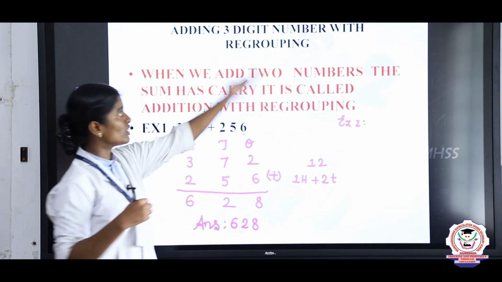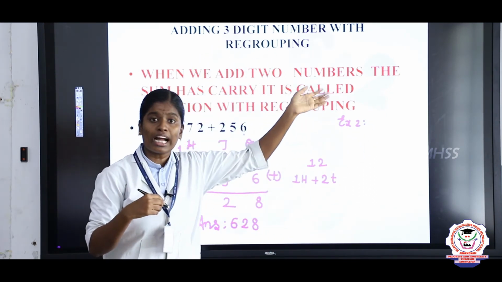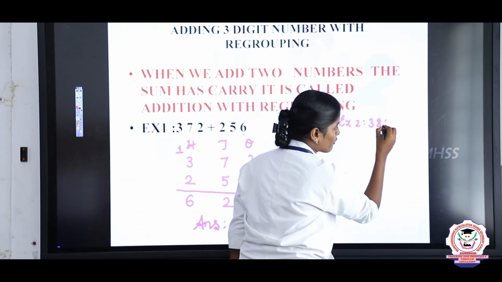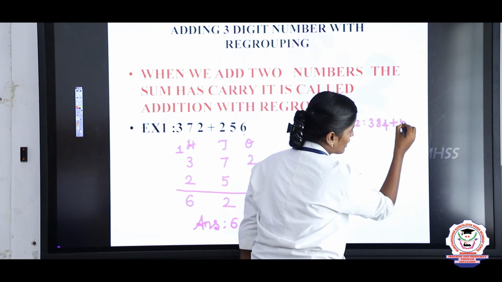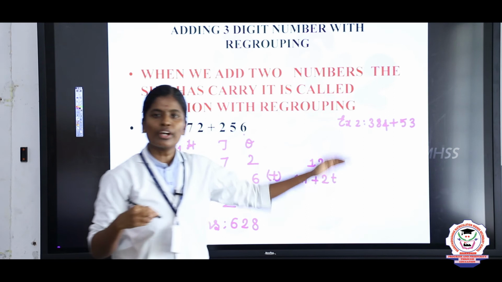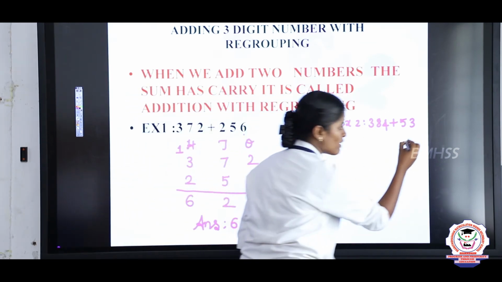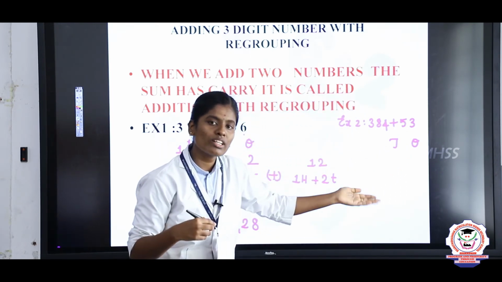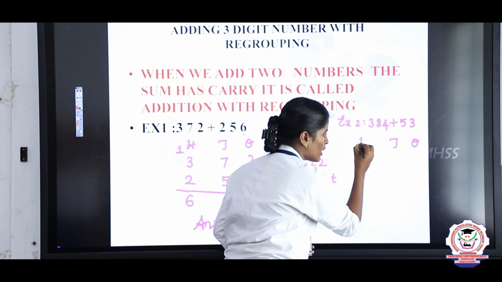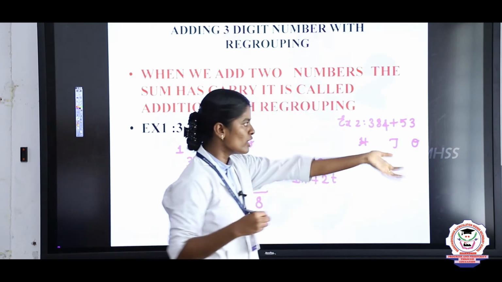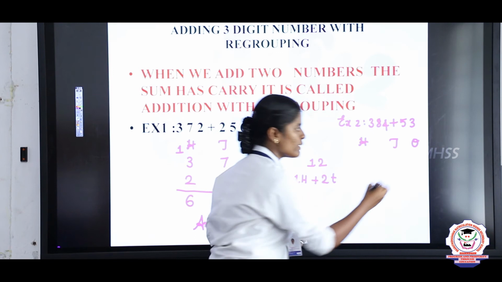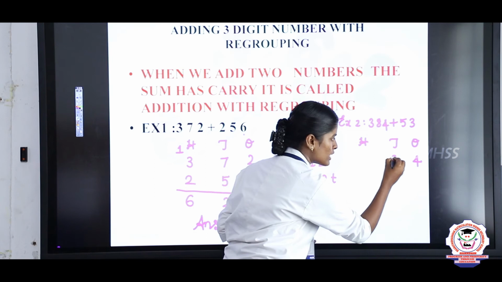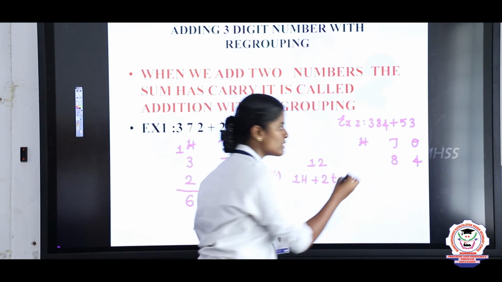Next we will see one more example. Listen children, adding 3-digit numbers with regrouping. So take 384 plus 53. Okay. Now we are going to arrange the place values. What is the first place value? Ones. And what is the second place value? Tens. And what is the final place value? Hundreds. Why? Because here we have 3 digits only. So take the first number. The ones place value is 4. And what is the tens place value? The tens place value is 8. And finally the hundreds place value is 3.